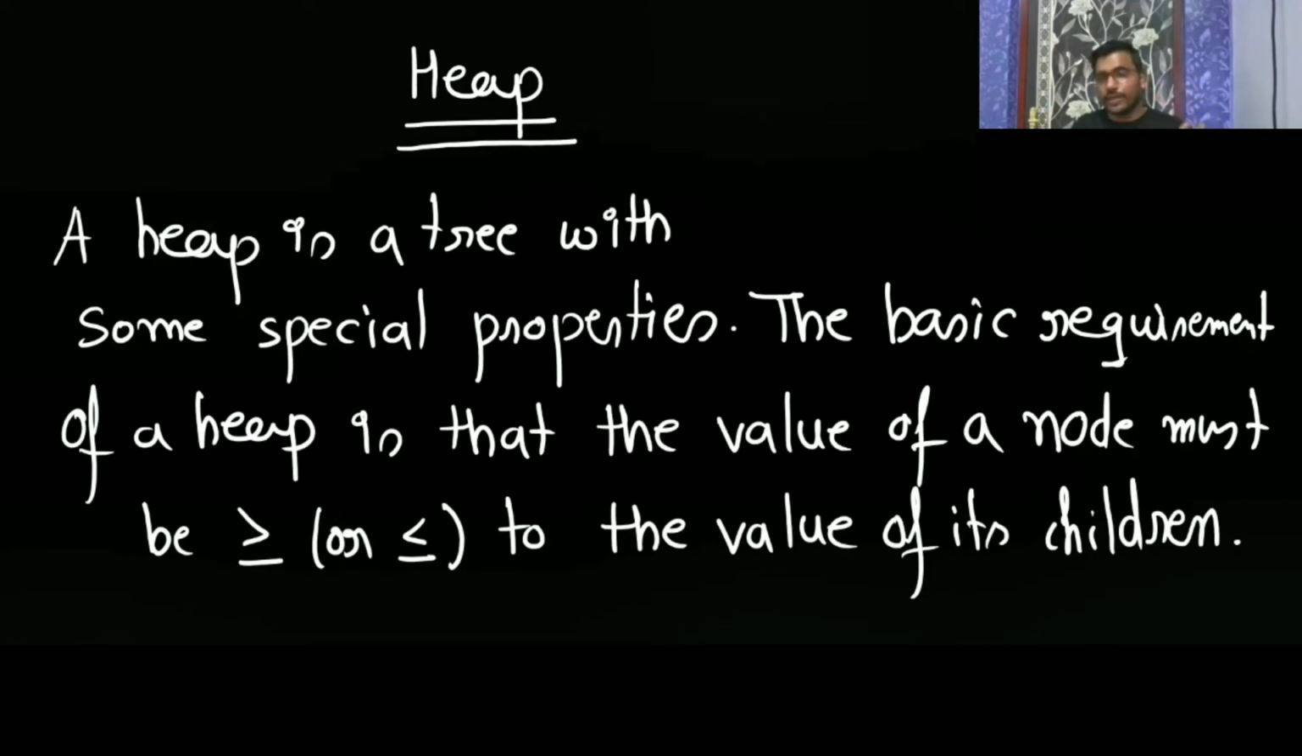So either it is going to be greater than or equal to, or smaller than or equal to, all its children, and even descendants also. So if it is a max heap, then the root should be the maximum element in the whole tree. This is called the heap property.